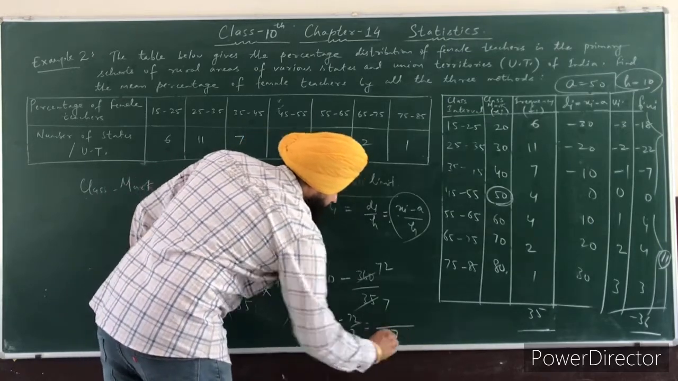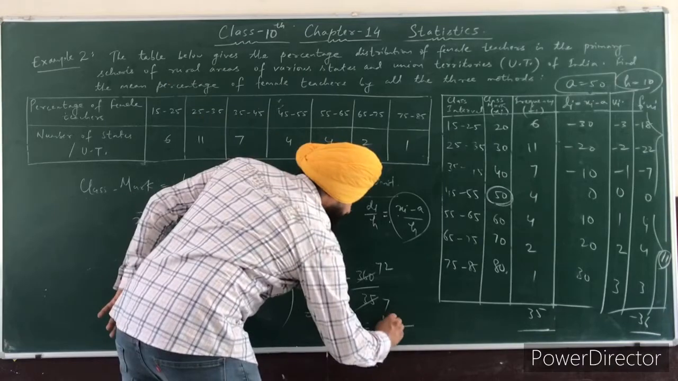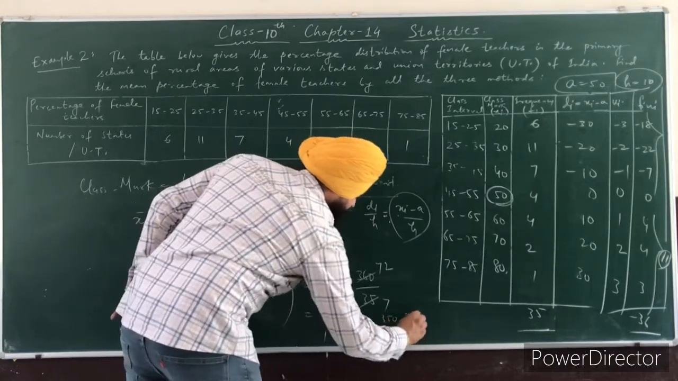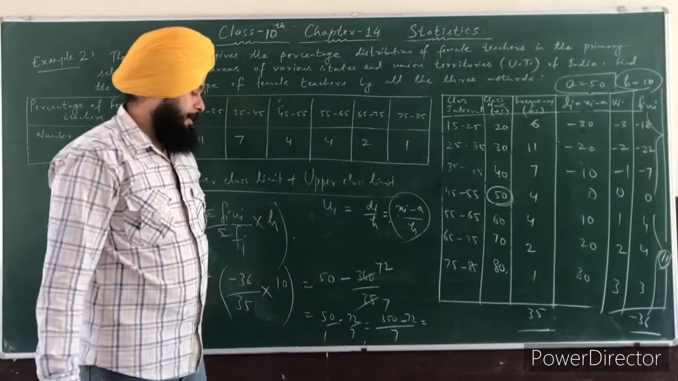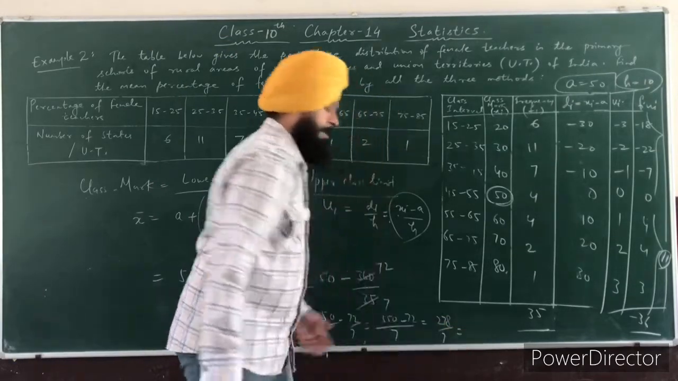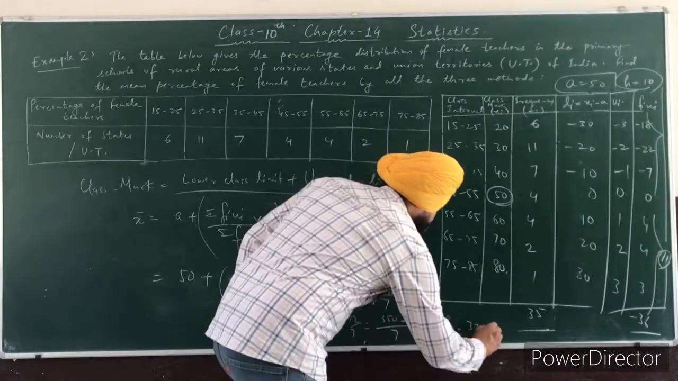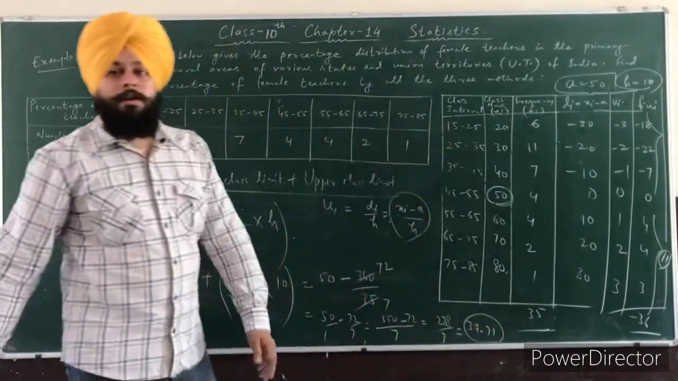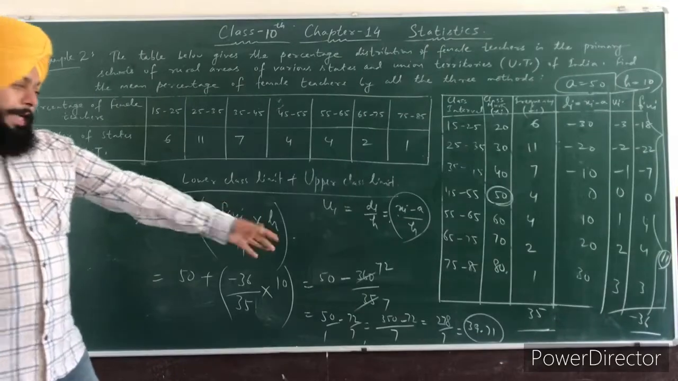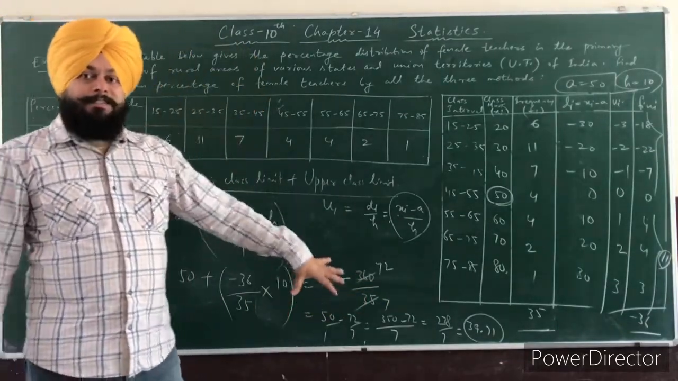Again taking LCM, LCM is 7. 50 into 7 is 350. 350 minus 72 is 278 by 7, and we know that the approximate value of 278 by 7 is 39.71. So you can see here again the mean value of the percentage of female teachers is 39.71.